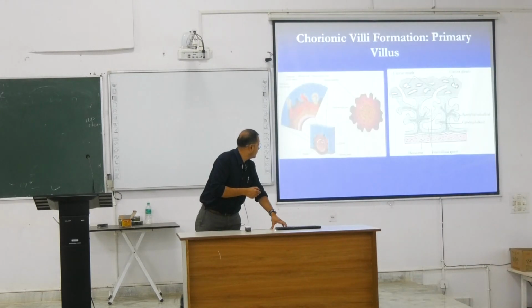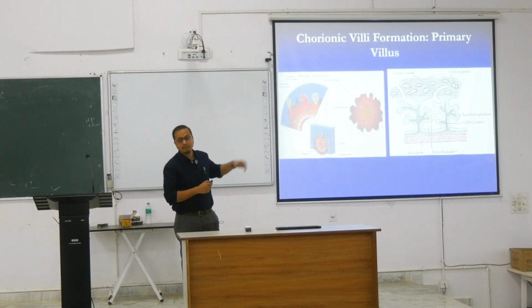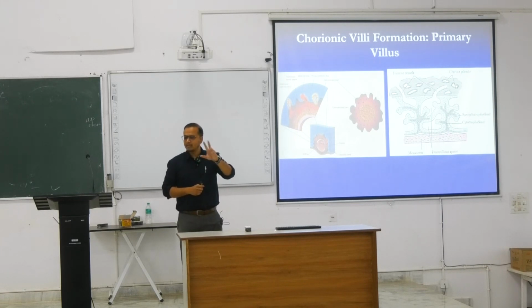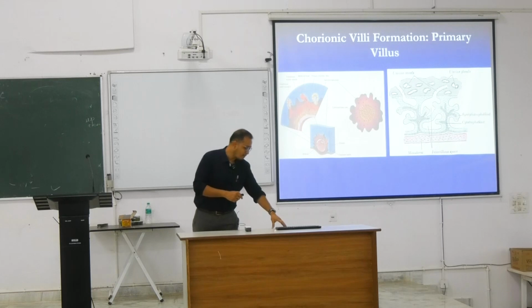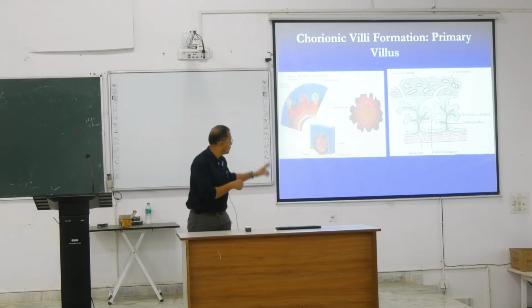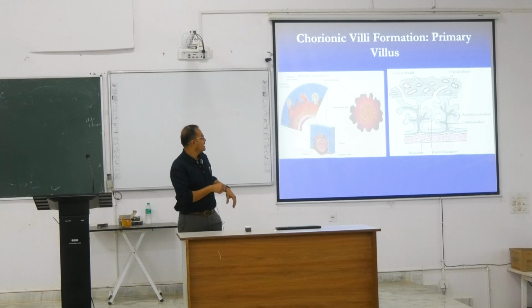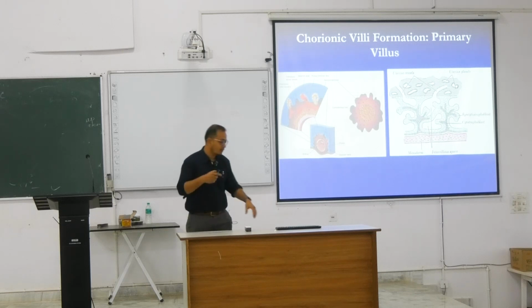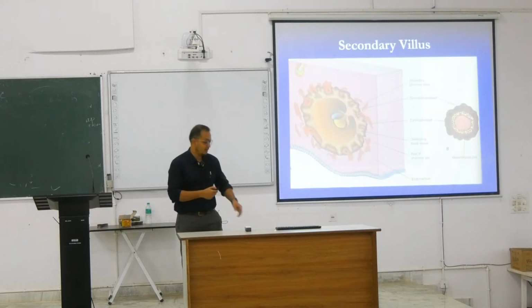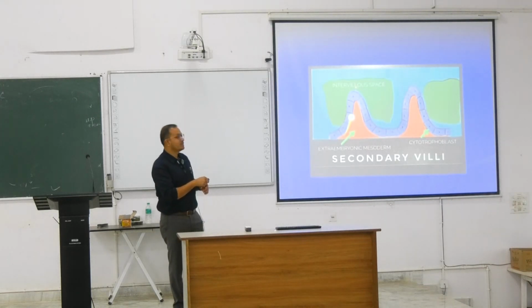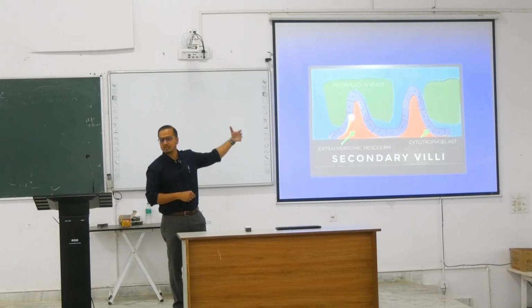As the trophoblastic changes go on, they show some changes over this region. We call them primary. If it is layered by two cells, that means syncytial trophoblast and cytotrophoblast, two cell layers, we call them primary chorionic villi. If these chorionic villi or finger-like projections are flooded with mesoderm, then we call them secondary villi. Secondary villi have the syncytial trophoblast and cytotrophoblast, where this orange element comes in, which is extraembryonic mesoderm. So it is an advanced variety of the chorion.